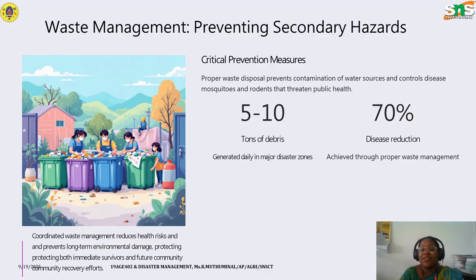For this purpose, we have to take critical prevention measures, where proper waste disposal prevents the contamination of water sources and controls disease vectors like mosquitoes and rodents that threaten public health. 5 to 10 tons of debris are generated daily in major disaster zones, and a 70% disease reduction can be achieved through proper waste management.